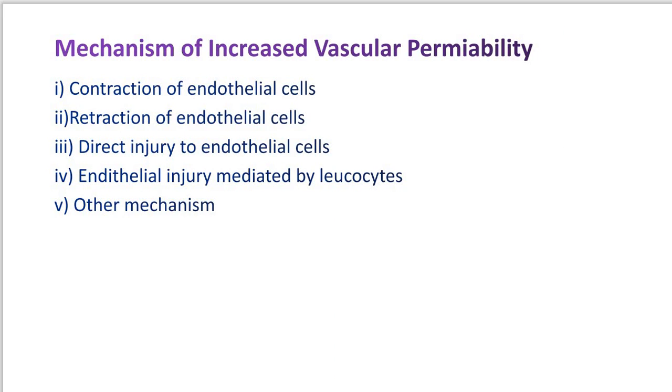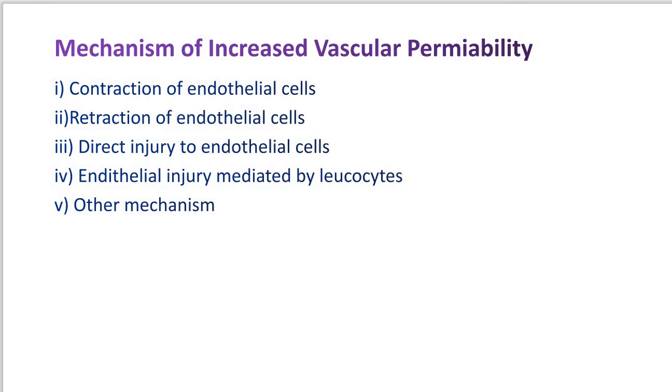It is mediated by the release of histamine, bradykinin and other chemical mediators. This response begins immediately after injury, is usually reversible and of short duration, lasting about 15 to 30 minutes.